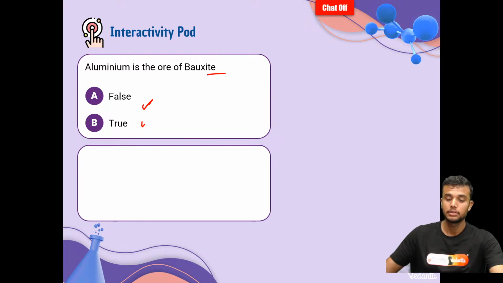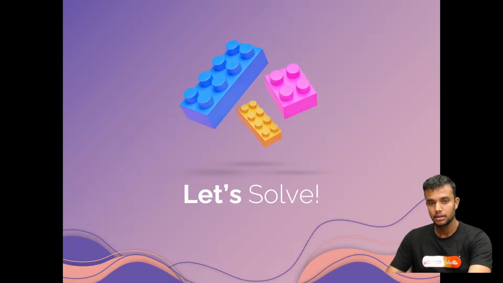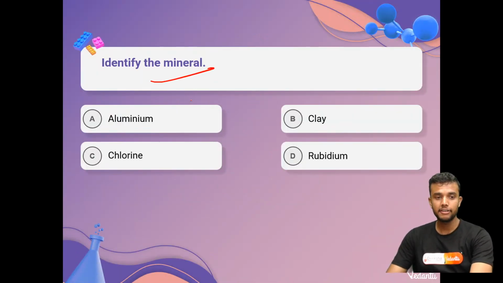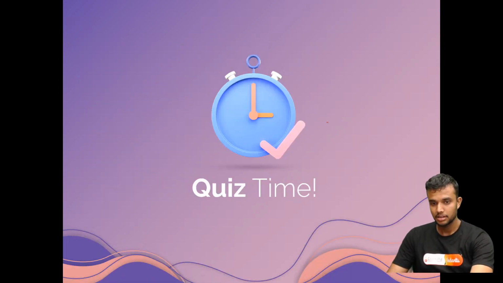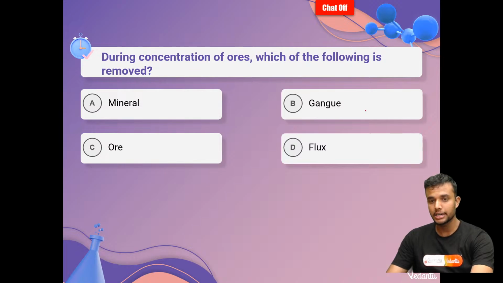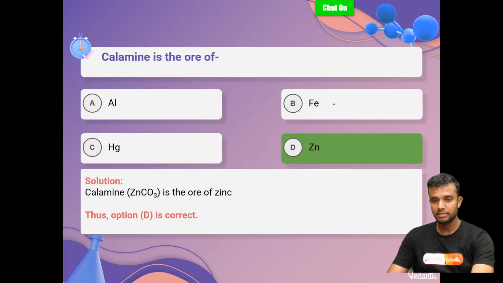What is the answer? Yes, it's false. Come on, let's discuss. Identify the mineral: aluminium, chlorine, clay. The mineral is clay, right? During concentration, the gangue is removed, then something happens.